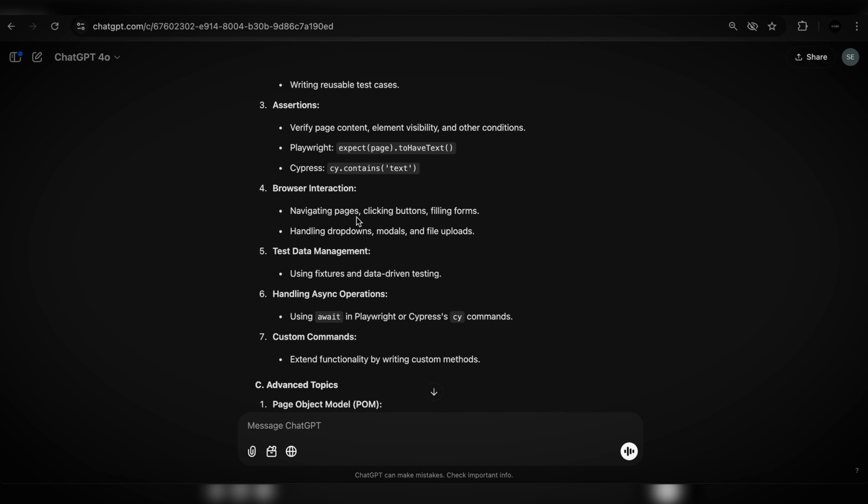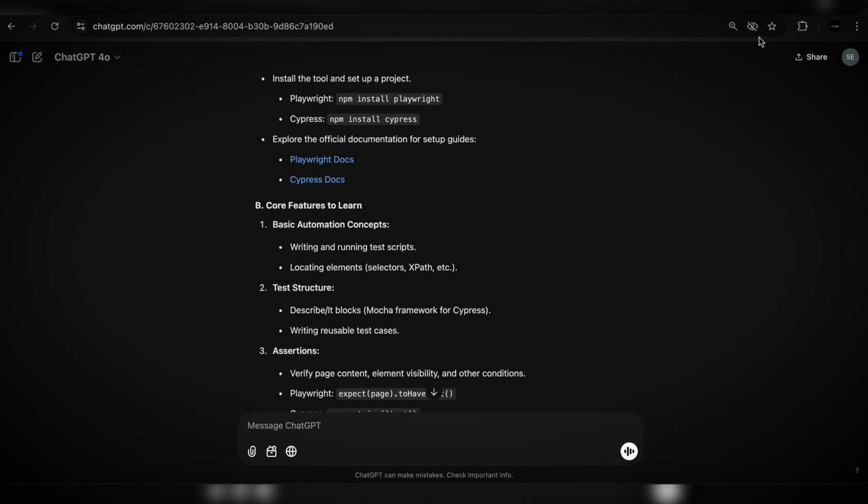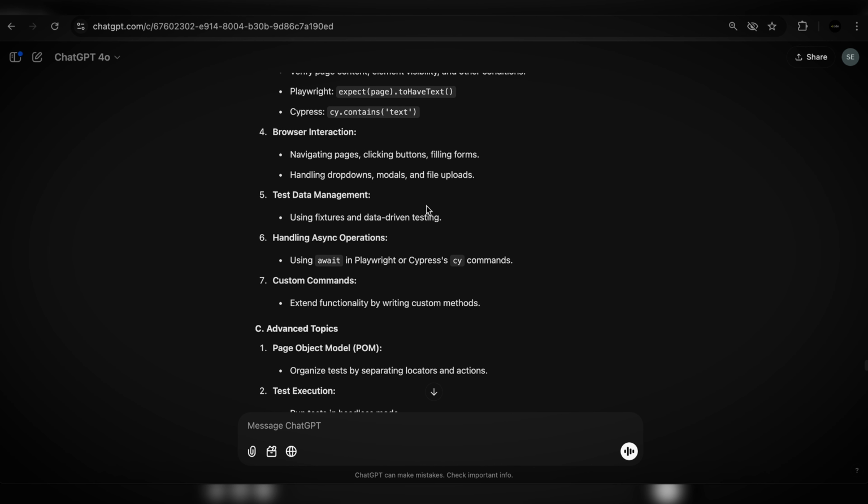Browser interactions. These are definitely things that you do need to work with. Those are default APIs or commands from frameworks such as Cypress. Whenever you go through the documentation, and especially my video on YouTube, you will see the basics of those. You can think of it as the words in a language, like English. You're using words to make people do something. You're using words and phrases to share stories. Same thing happens with browser interactions. You are using commands to click, to navigate to pages, to click buttons, to fill forms.